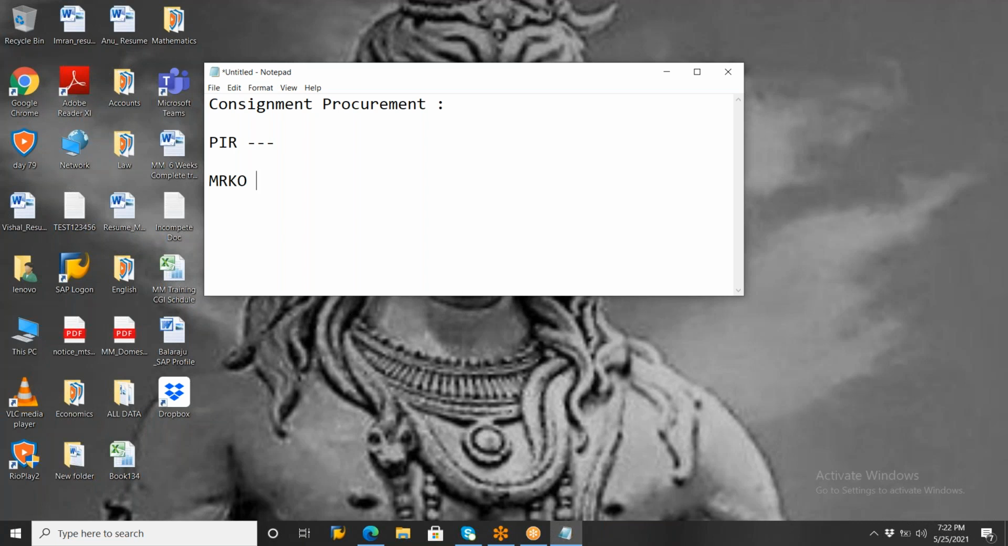So the finance document you need to create is in MRKO. It is a separate transaction code designed for consignment as well as pipeline procurement. Today we need to observe this. In consignment procurement we have some different variants here. So what is this variant?